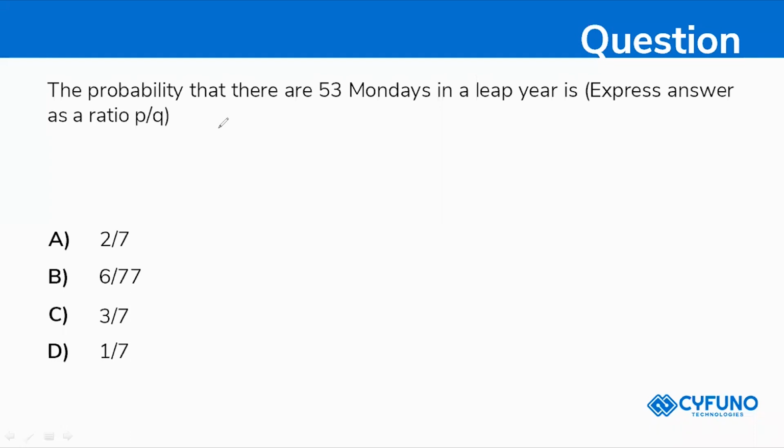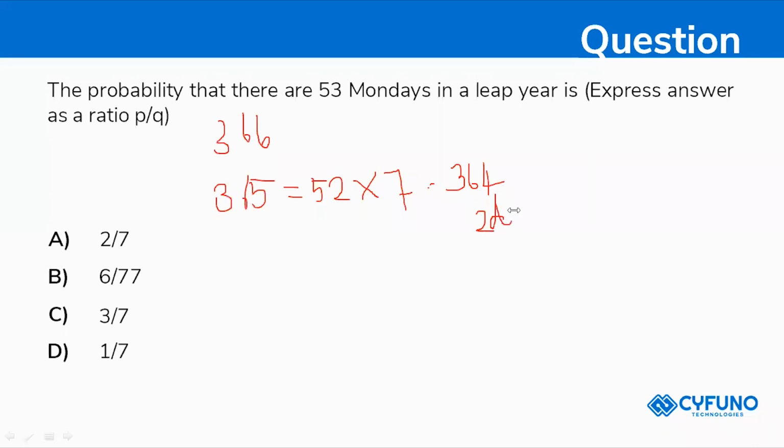Right? So normally a leap year will have 366 days, and a normal year has 365 days. Normally we'll have 52 weeks. So 52 weeks into 7 days is equal to 364. Correct? 364, and I'm left with 2 days. I'm left with 2 days. Okay.